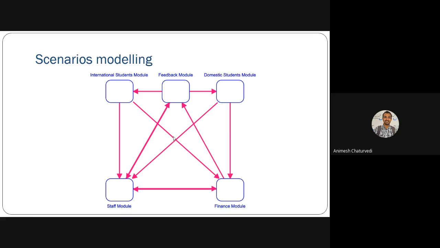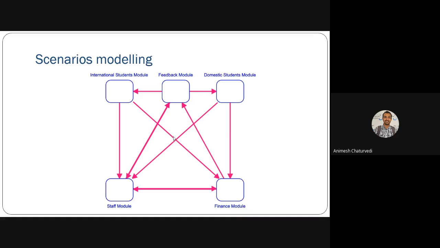Then scenario modeling. Various types of scenarios could be possible in a simple university database. For example, there are international student modules and feedback of students modules, and domestic students could also be possible.